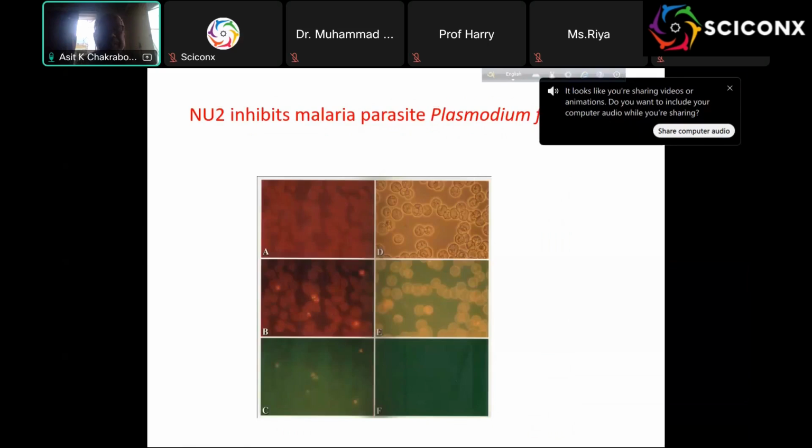Then I sent some of the extract to Johns Hopkins, USA, and they did an assay for me showing that the malaria parasite in O-positive RBC is inhibited. Here you see the RBC fluorescing, and here there is no such fluorescence. This is the other band, which is not a fluorescence band. You see the intact RBC. That proves it, and we also did the radioactive assay, where we got about 90,000 CPM inhibition. So that is confirmed.